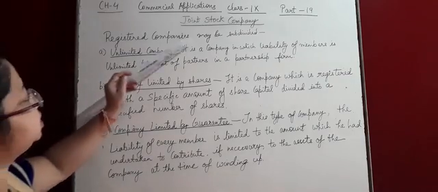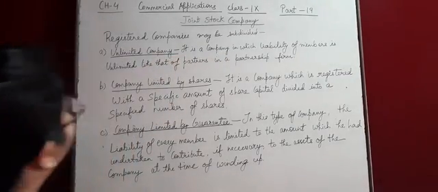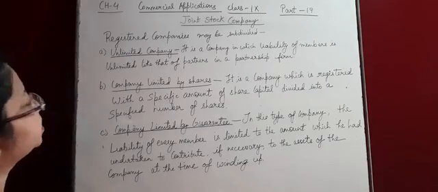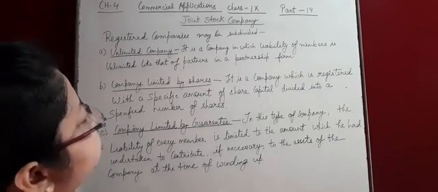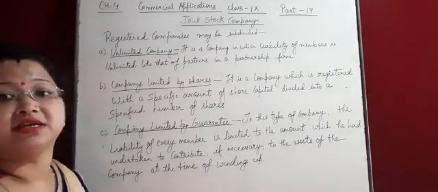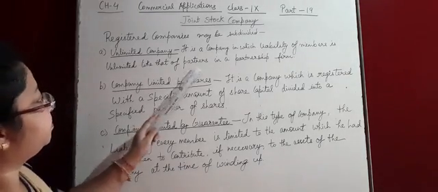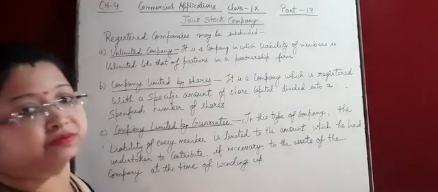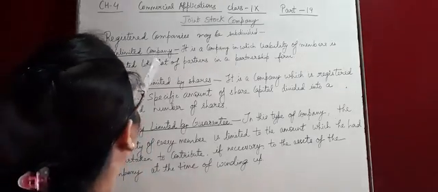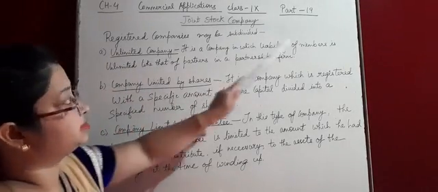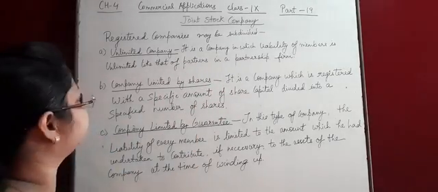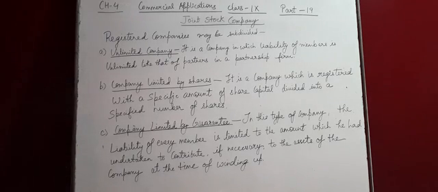Registered companies may be subdivided as below. First one is unlimited company. Okay, so it is a type of company in which liability of members is unlimited. Their liability is unlimited, like that of partners in a partnership firm. As in a partnership firm, the liabilities are unlimited. Same here also, the liability of the company is unlimited. So unlimited liability is there for the members. Is it clear? Unlimited liability.